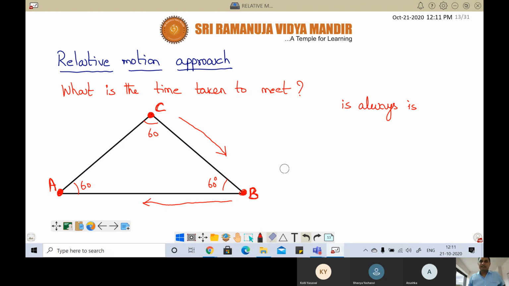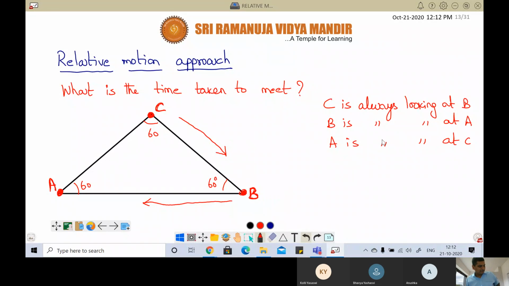First, this girl C is always looking at B. But B is always looking at A, and A is always looking at C to tell that your boyfriend is looking at me.